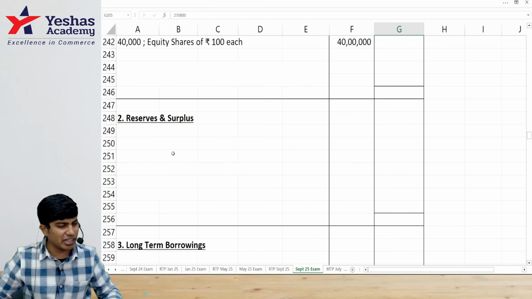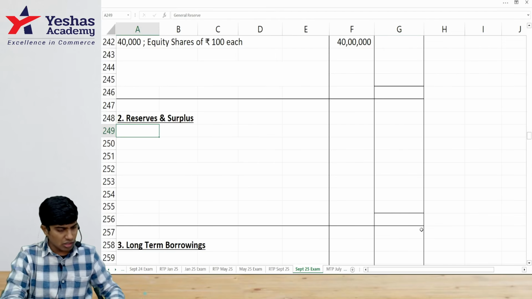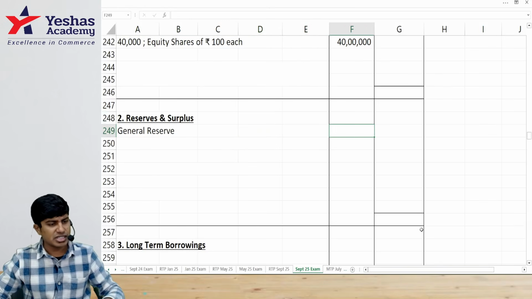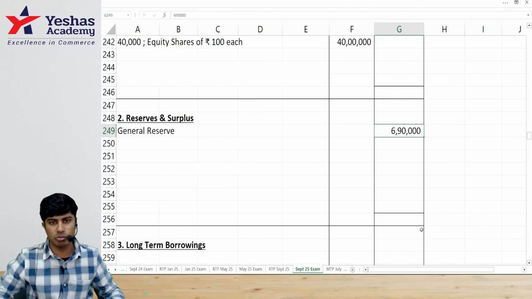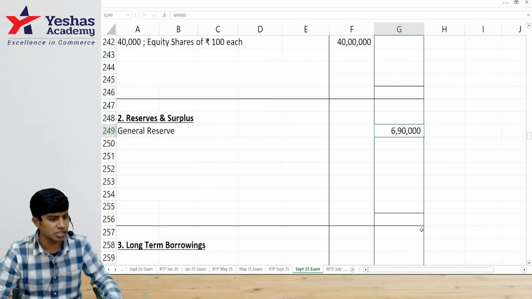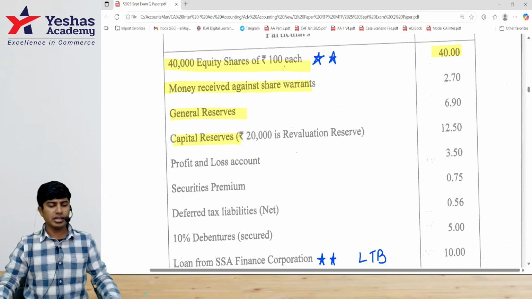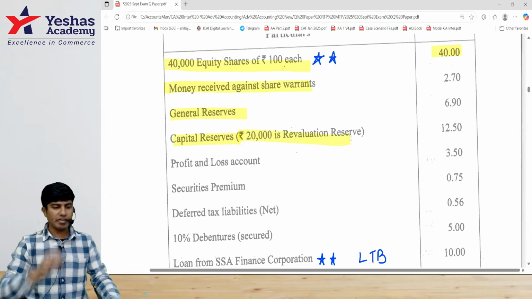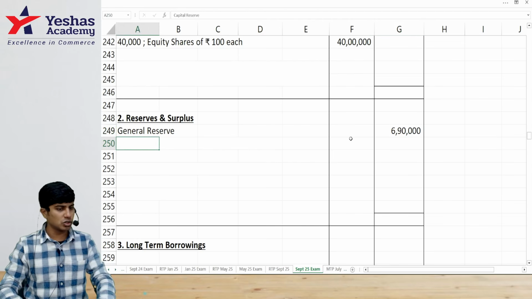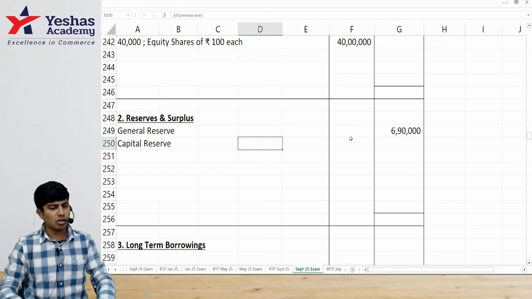There is no adjustment. Anyways, I'll open one notes to accounts. General reserve 6 lakh 90 in the outer column only. Actually, there are not many adjustments to this. Then what do I have? Capital reserve. How much is capital reserve? 12 lakh 50, in which 20,000 is revaluation reserve. I have to show the disclosure so that there would not be any problem.